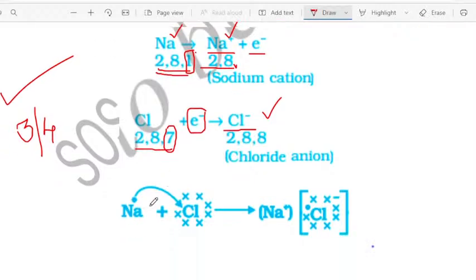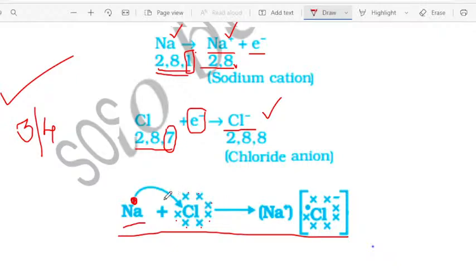So now you want to write the electron dot structure to represent sodium chloride. Very important, students, you have to write it like this. You get 1 mark for this particular part, sometimes 2 marks. So now what will you write? You will write sodium. How many extra electrons are there on the sodium? 1 valence electron is there, so we'll write it on the sodium. Next, chlorine, how many valence electrons are there? There are 7 valence electrons, 1 2 3 4 5 6 7 valence electrons are on the chlorine.